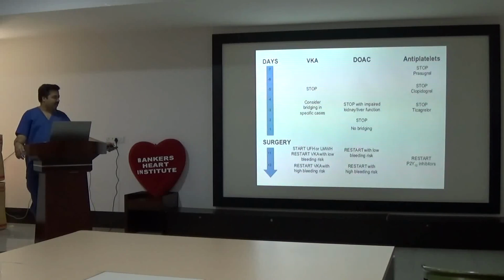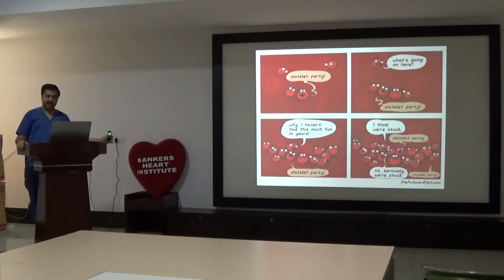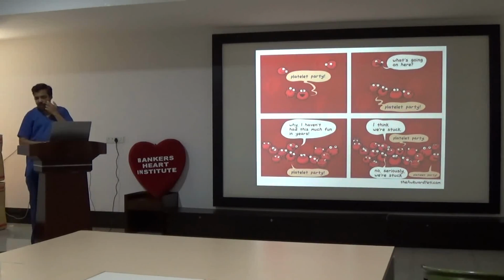And NOACs with low bleeding risk, start on the next day. After 2 days with high bleeding risk. P2Y12 inhibitors within 12 to 72 hours. So this was all about antiplatelets, anticoagulation, when to start. So ultimately, it's an individual approach. All patients cannot be fit into guidelines because many times we have patients who have more than 5 stents implanted, less than 1 stent implanted also. So that cannot be generalized.